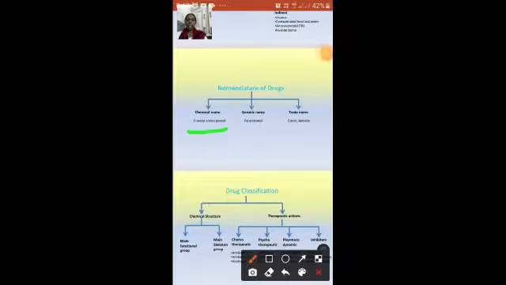Here it is para-acetyl aminophenol. That is the chemical name. Chemistry students are well aware of that, but not the common man. The generic name is the common name, what you generally call it: paracetamol.